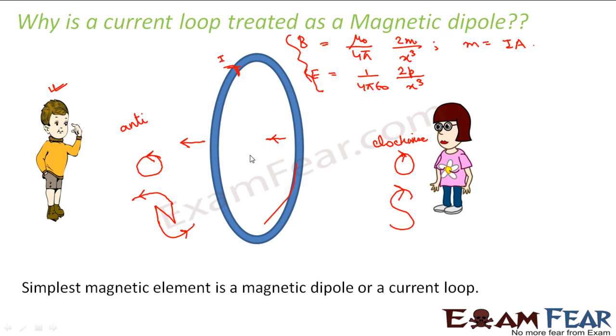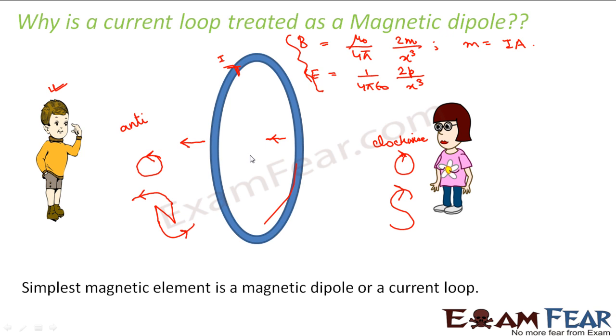Had we considered something else, for example a long straight current carrying conductor, we cannot visualize two different polarities or two different directions of current with the same setup. But with the same circular loop, we can visualize both the north pole as well as the south pole.